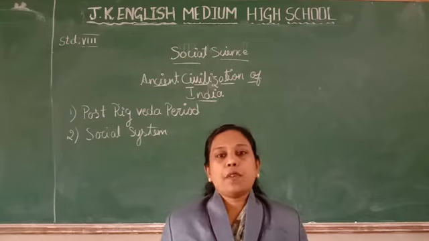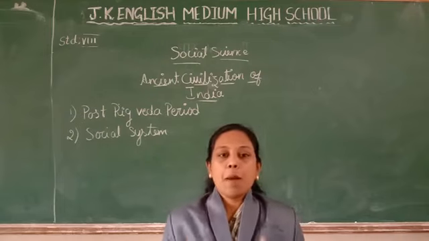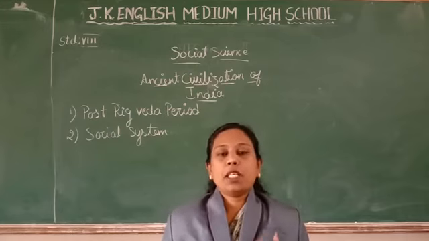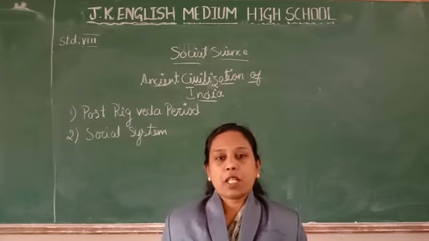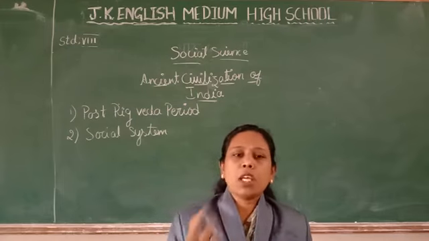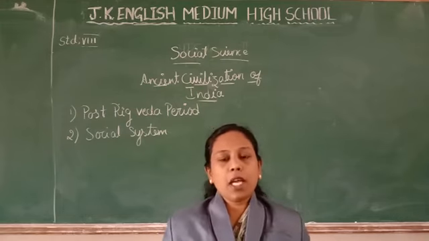And the Yajurveda had two different types of text, that is black and white. Black means Krishna. In this Yajurveda there are explanations about the way of reciting mantras, and it also has commentary and discussion.